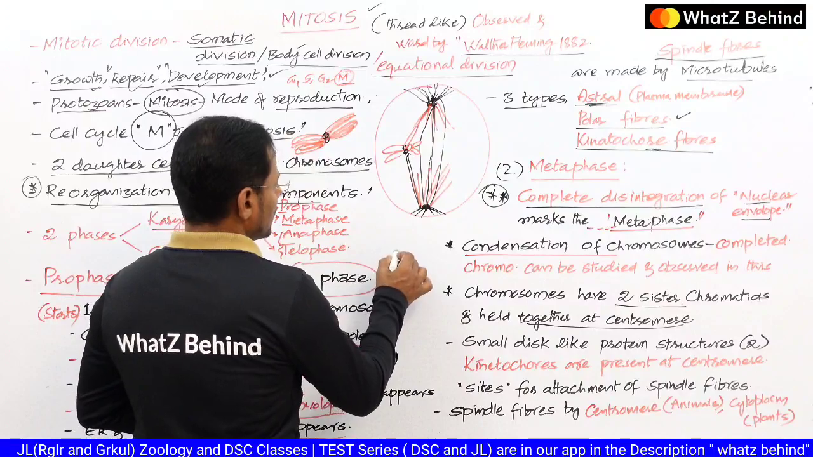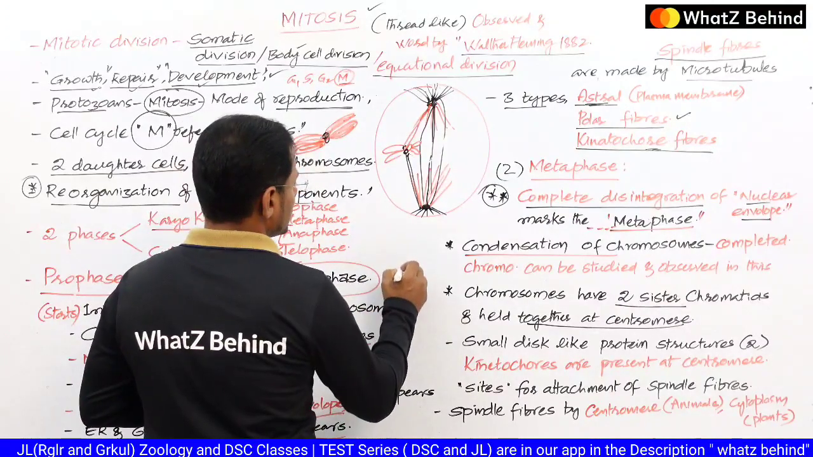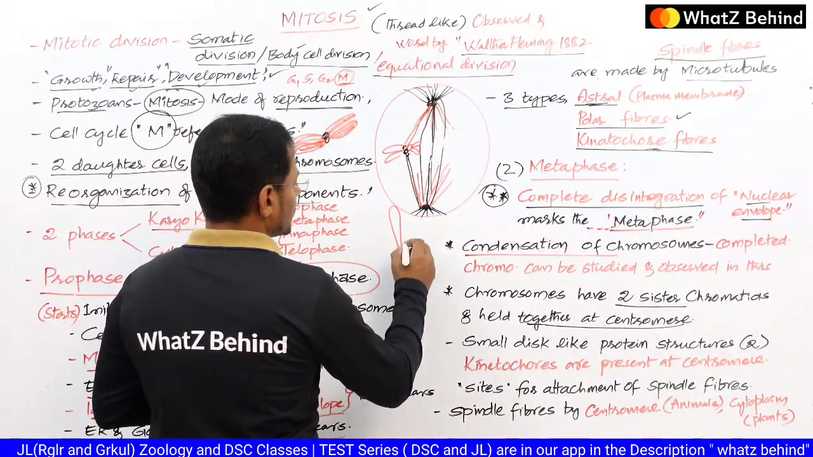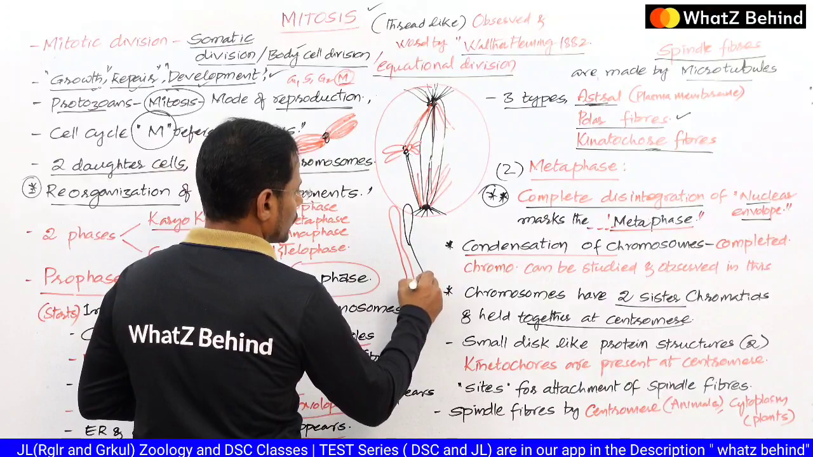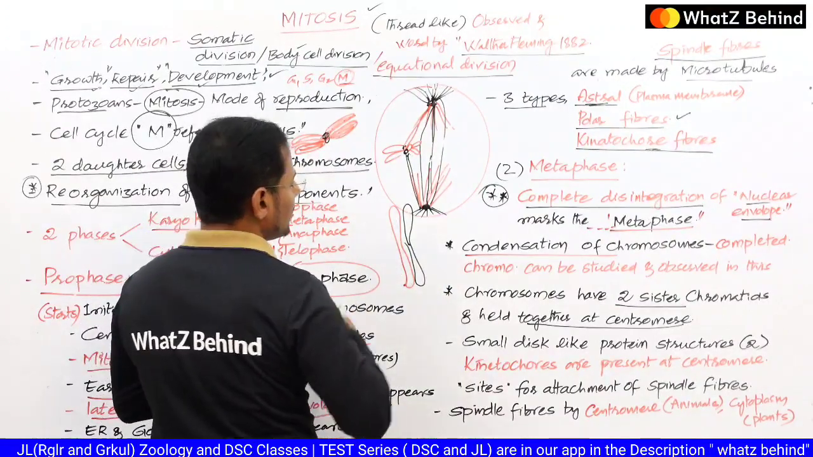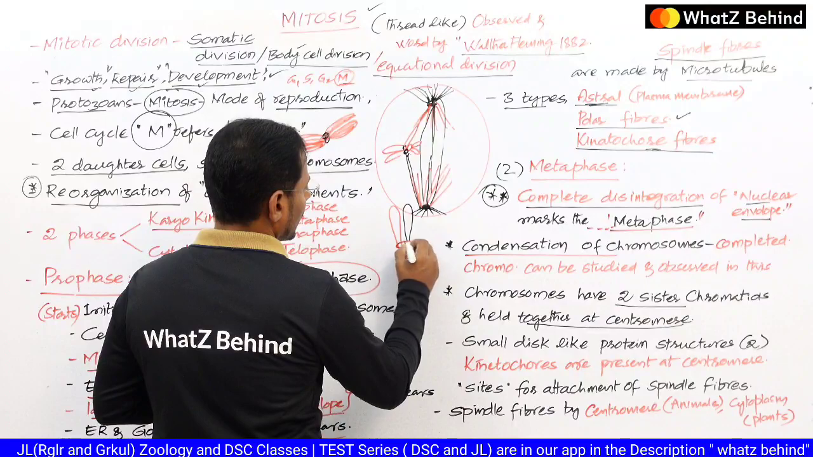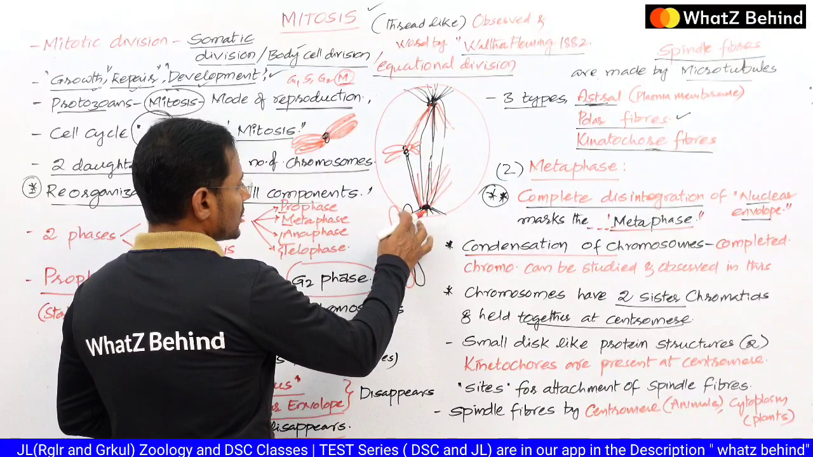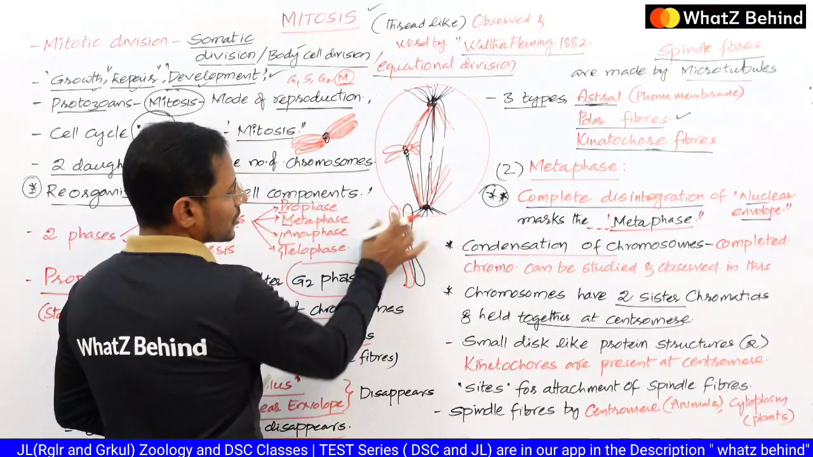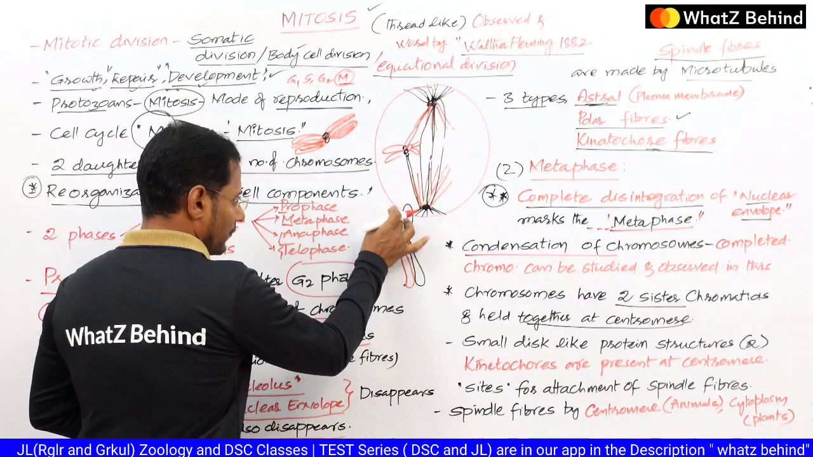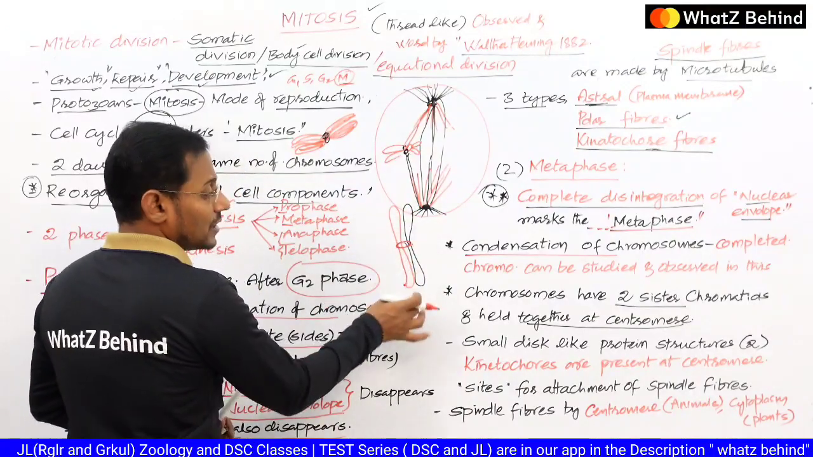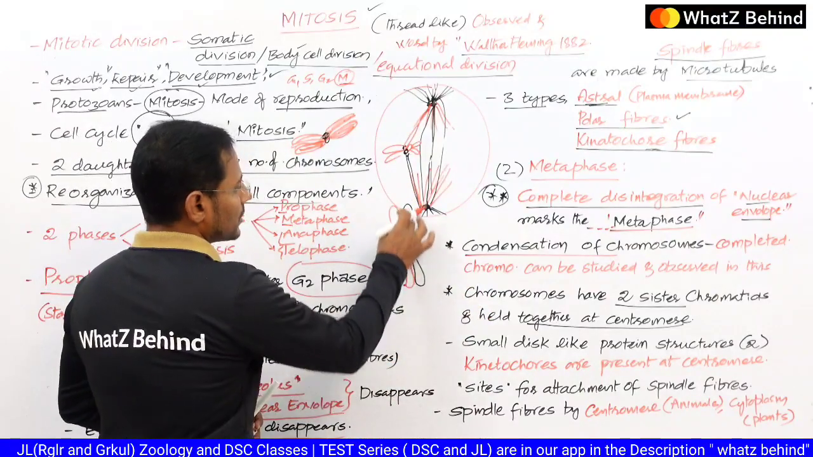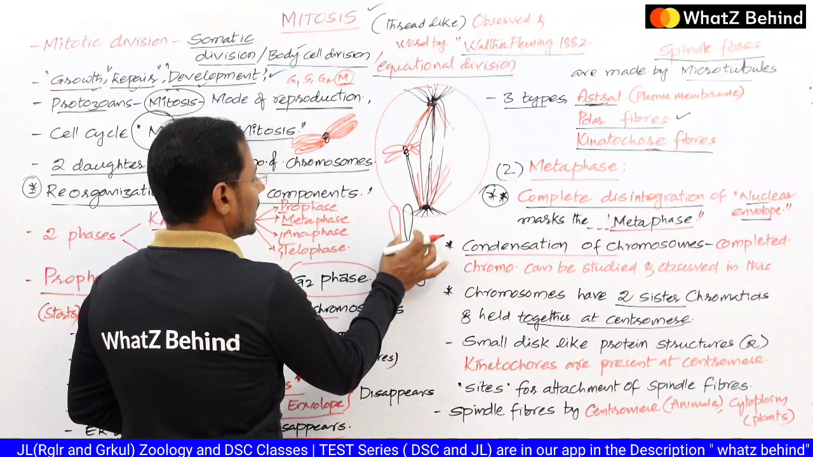Assume that this is one chromatid, and this is one more chromatid present in the chromosome. These are held together at the centromere region. These two we call arms. Whereas if you talk about the half portion of the chromosome, then it will be considered as the chromatid. So this is one chromatid and this is one chromatid, which are bound together at the centromere.